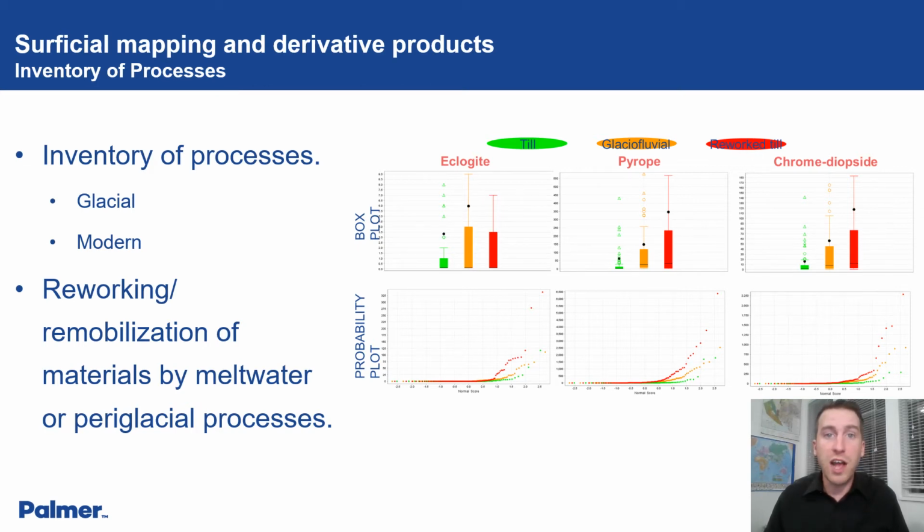The meltwater has the effect of concentrating indicator minerals, and we can see that through the elevated average kimberlite indicator mineral counts, the box plots on top, and higher overall kimberlite indicator mineral counts, probability plots, on the bottom. This shows how understanding the material and processes allows us to tease out the primary dispersals and interpret results from non-till or modified till samples.